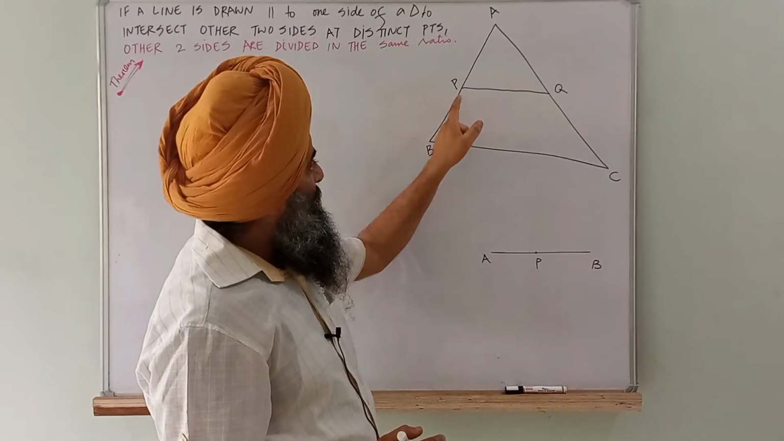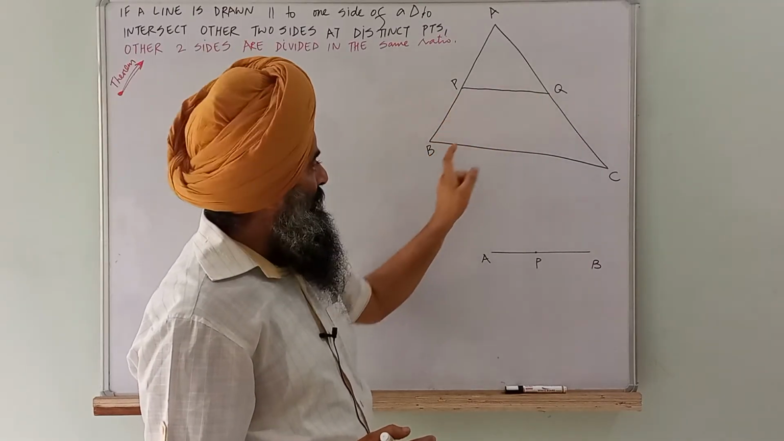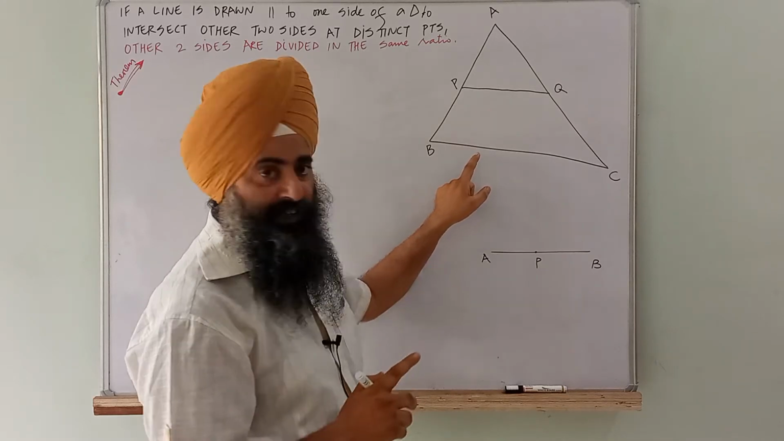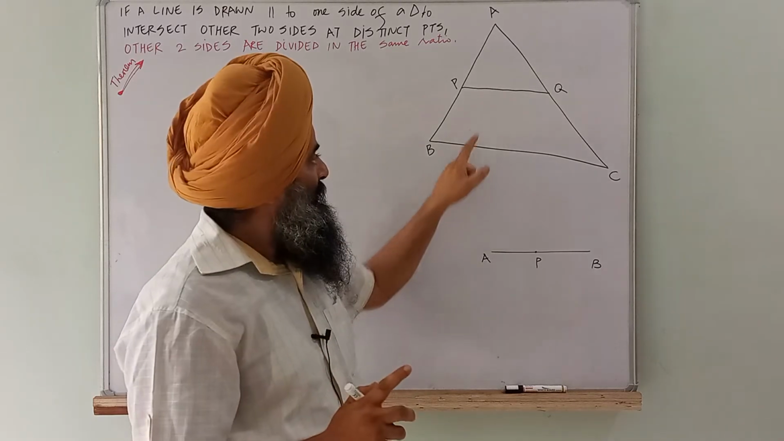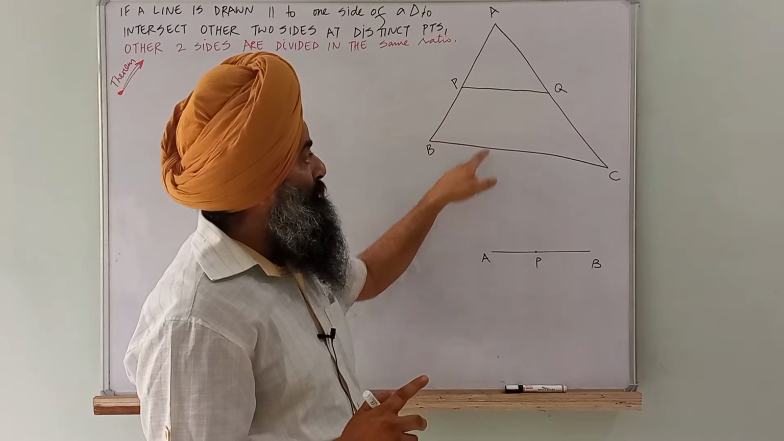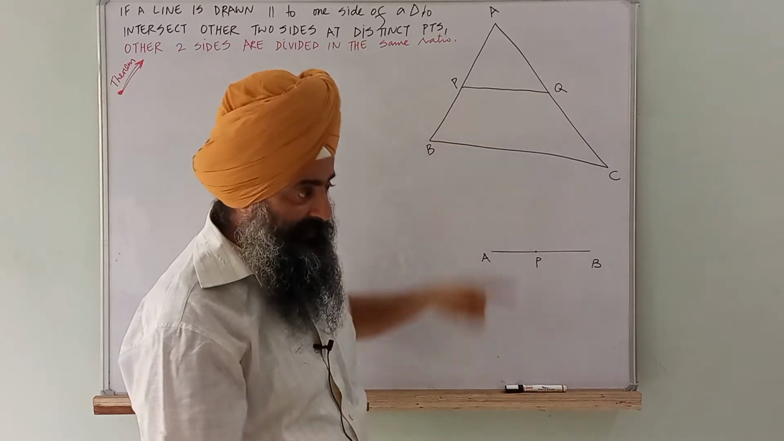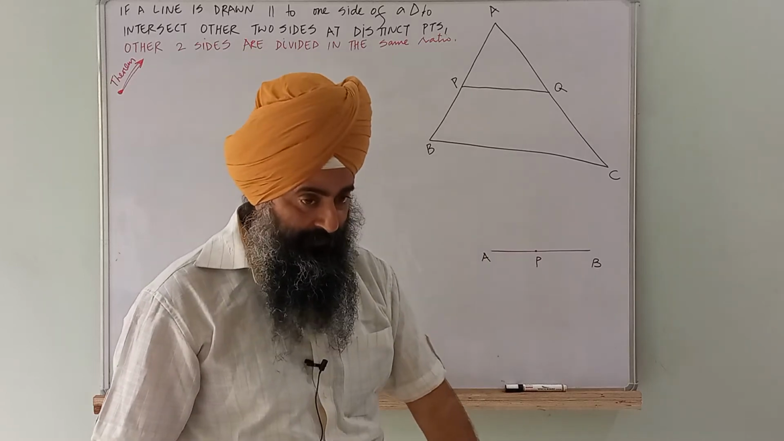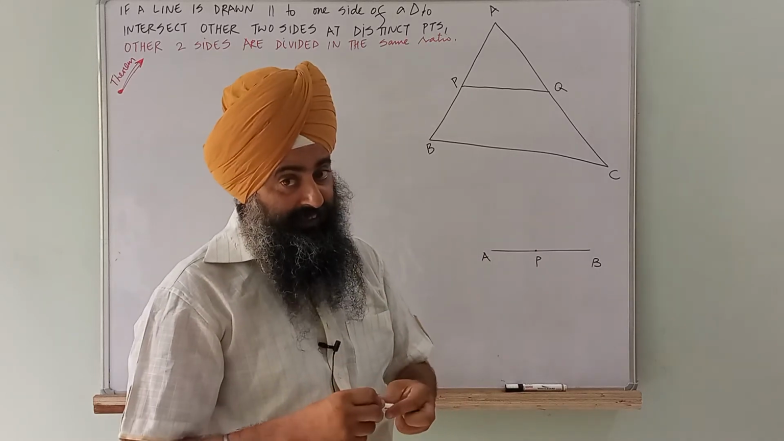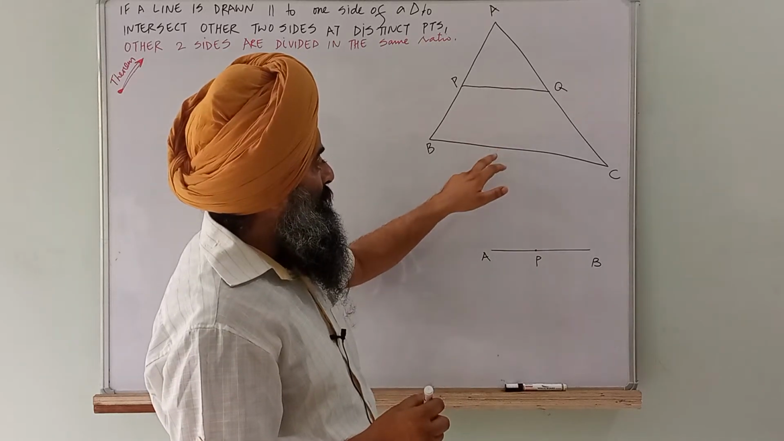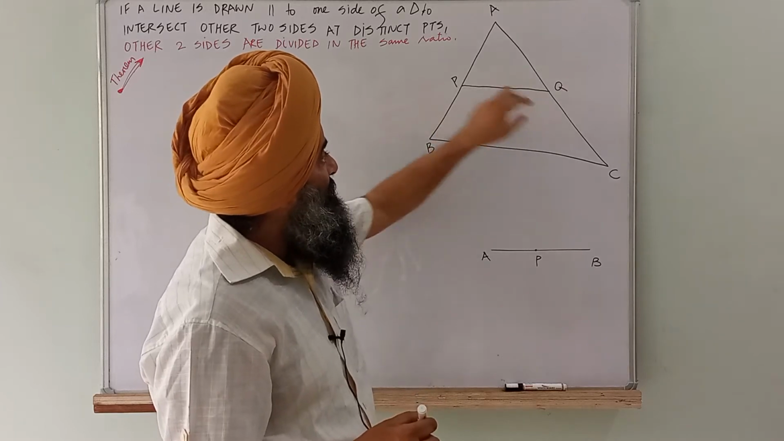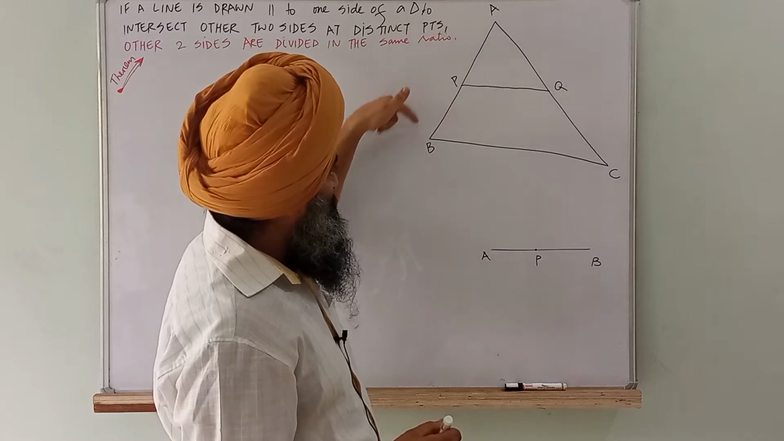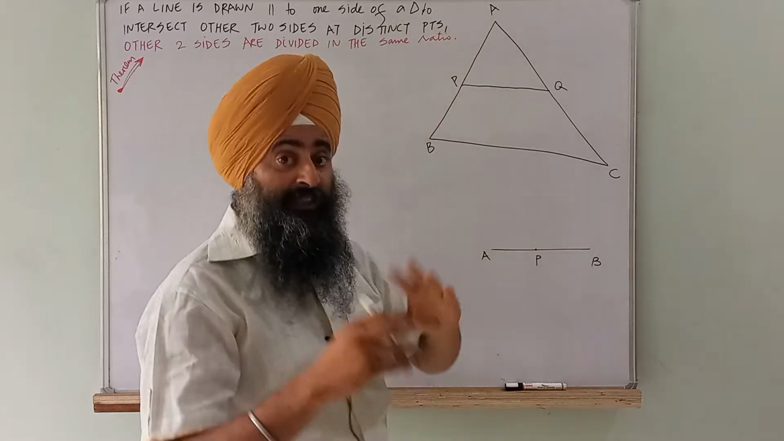We have taken a line PQ parallel to one side of the triangle. This side we have taken as BC. PQ is parallel to BC. This is given. If it is given that PQ is parallel to BC, then PQ divides the other two sides, AB and AC, in the same ratio.